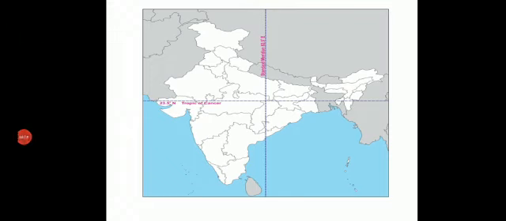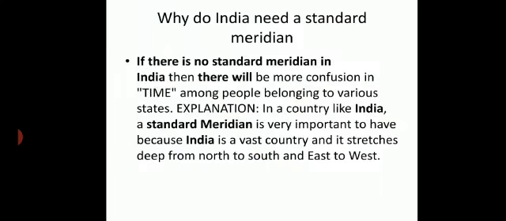Okay. In India, the longitude of 82 degree 30 minutes east is treated as the standard meridian. Why do we need a standard meridian? Let us talk about this. India is situated from west to east in about 30 longitudes, and it takes 4 minutes to cross a longitude.